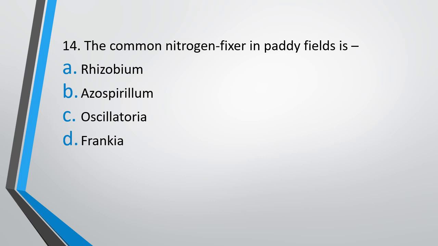Question number 14. The common nitrogen fixer in paddy field is Rhizobium, Azospirillum, Oscillatoria or Frankia. The correct answer is option C, Oscillatoria.